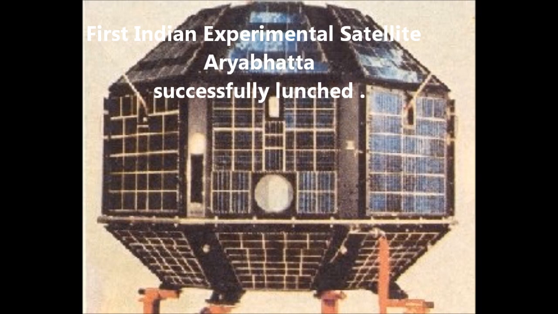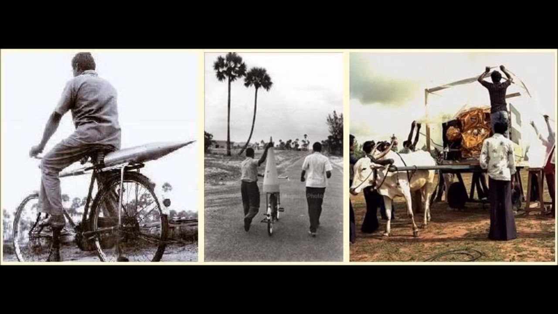1975. First Indian experimental satellite Aryabhata successfully launched. It was launched by the Soviet Union on the 19th of April 1975 from Kapustin Yar using a Cosmos 3M launch vehicle. It was built by the Indian Space Research Organisation to gain experience in building and operating a satellite in space. The launch came from an agreement between India and the Soviet Union, directed by U.R. Rao and signed in 1972. It allowed the USSR to use Indian ports for tracking ships and launching vessels in return for launching Indian satellites.